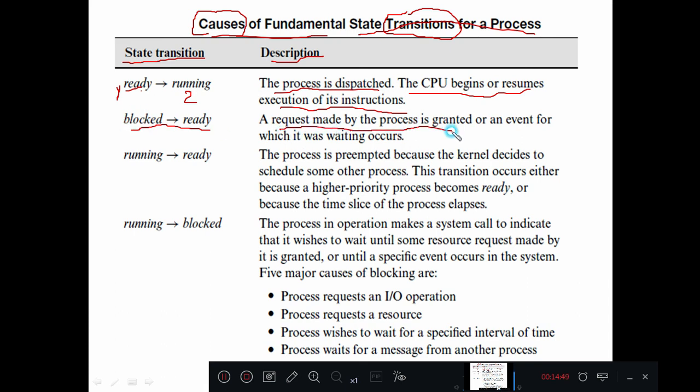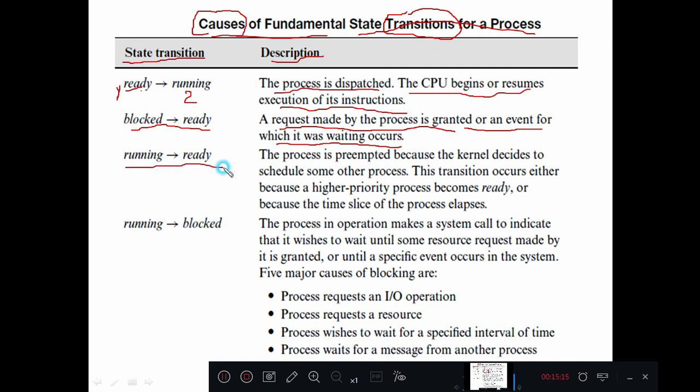A request made by a process is granted, or an event for which it was waiting occurs.